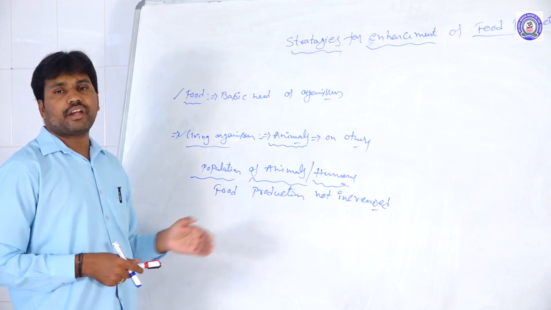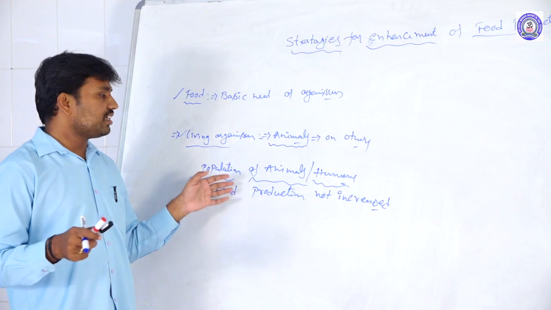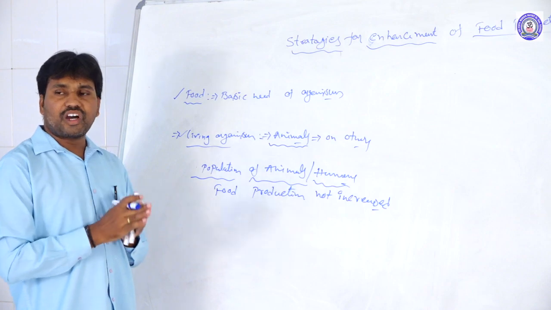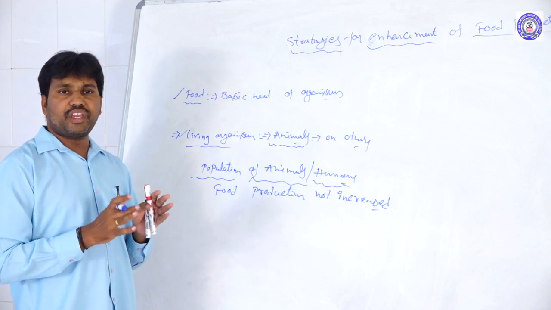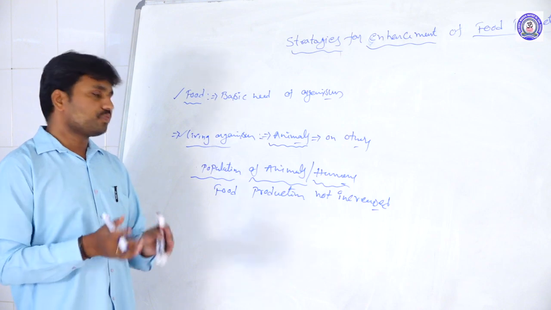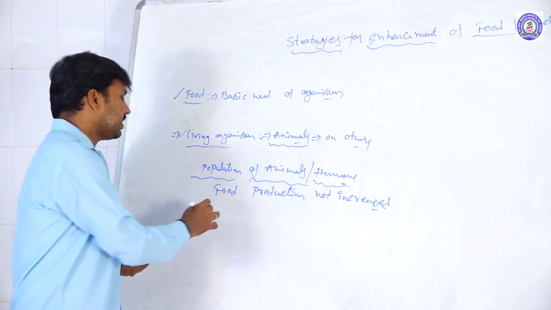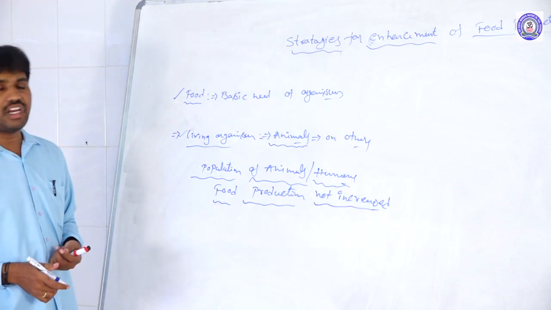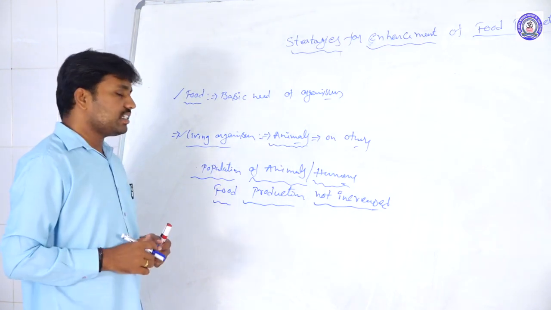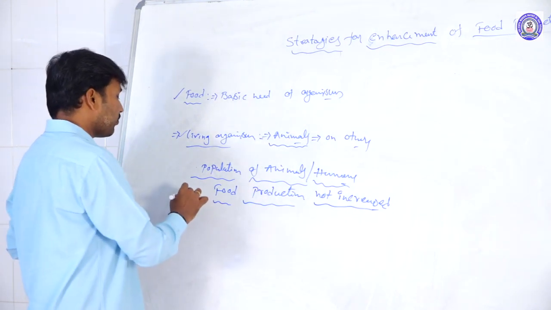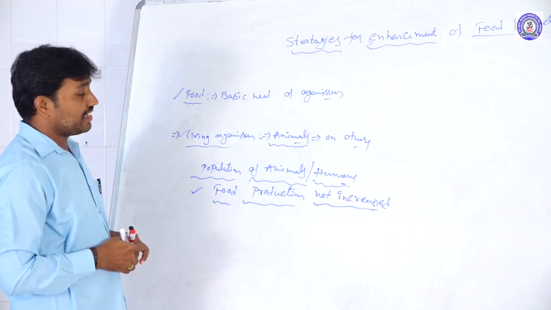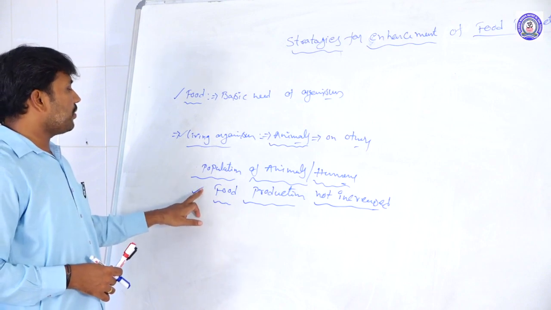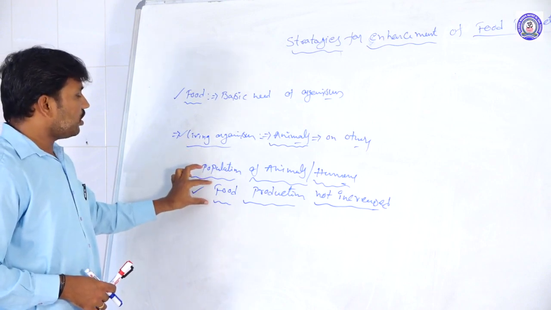For example, take the agriculture fields. Day by day, with the increasing population, we are removing the forests and agriculture fields and converting them into shelters, that means making houses. Through deforestation and the loss of agriculture fields, food productivity is decreasing as the human and animal population increases. How to overcome this?